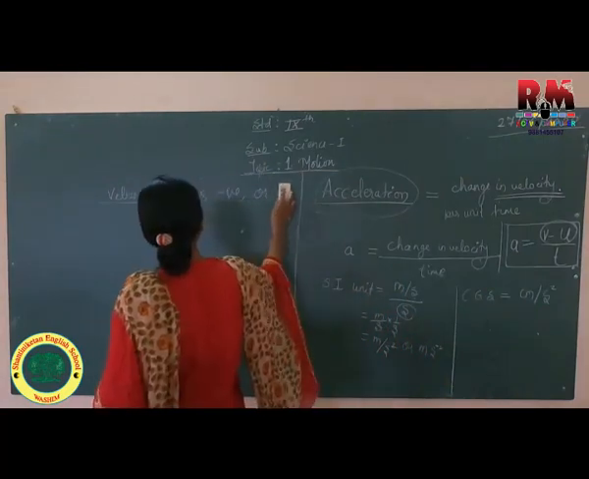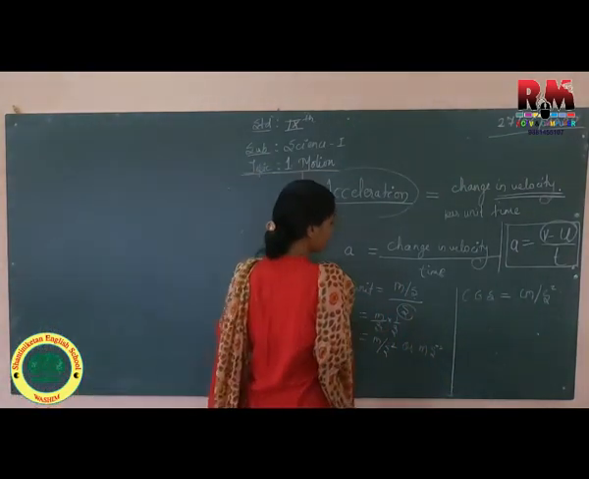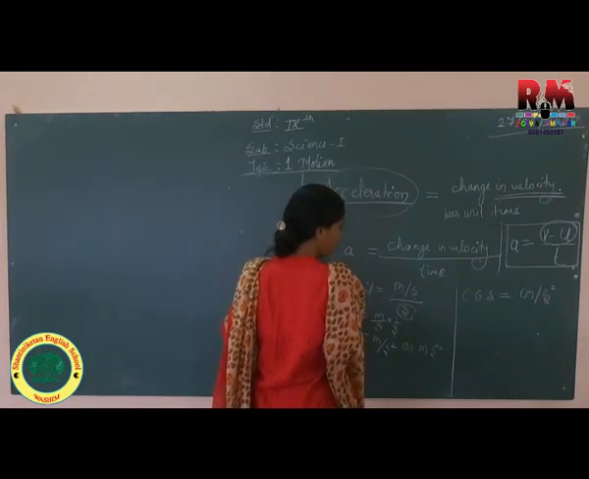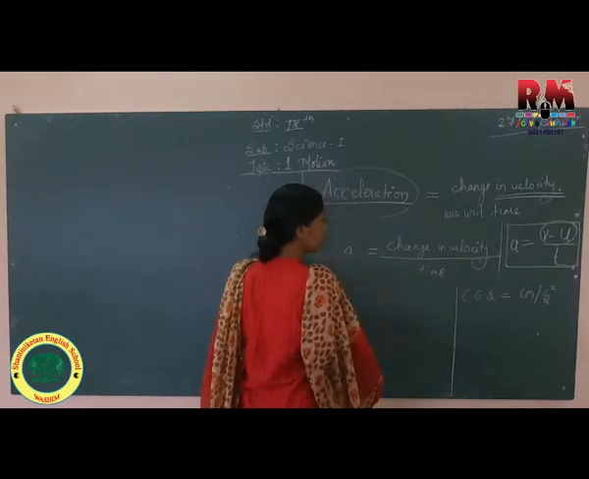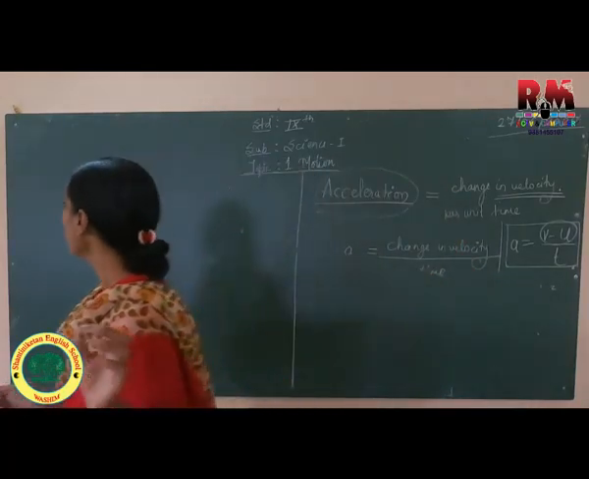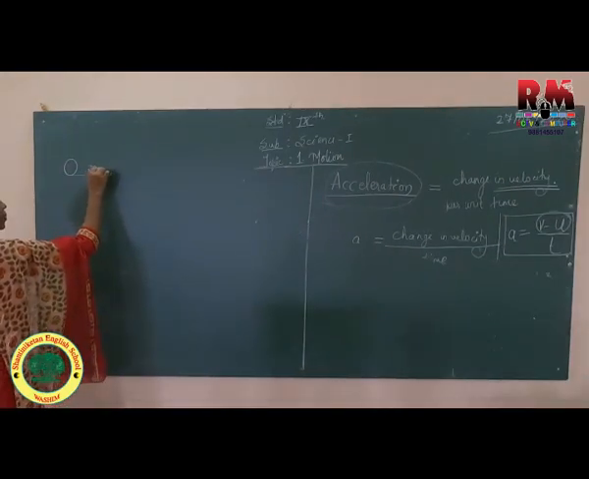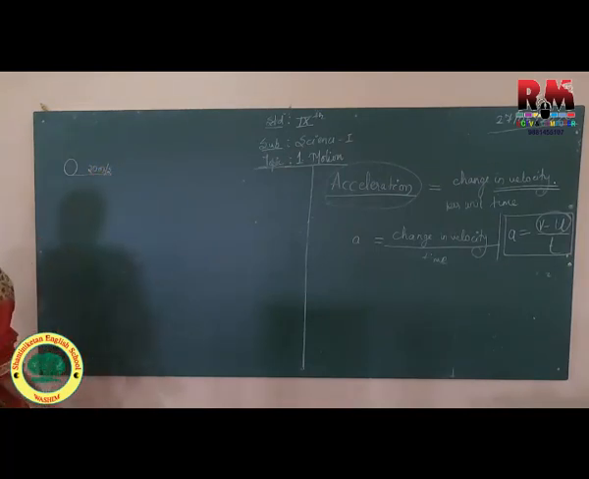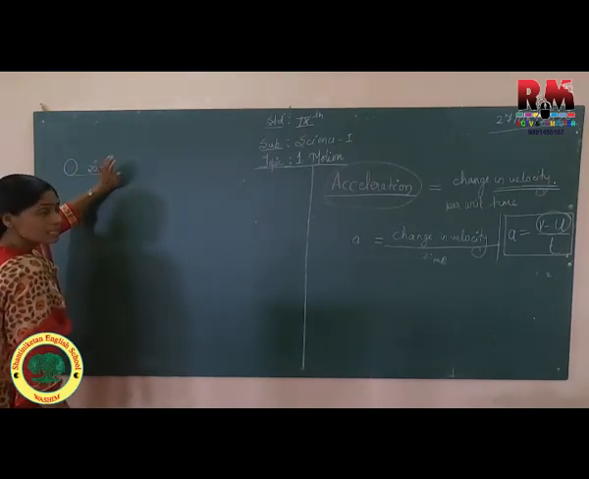In the same way, acceleration may also be zero. Acceleration may be negative and acceleration may be positive. How will we check? Suppose this is the object we have just taken, moving at 20 meter per second speed in this particular direction. So the velocity of this object is 20 meter per second.